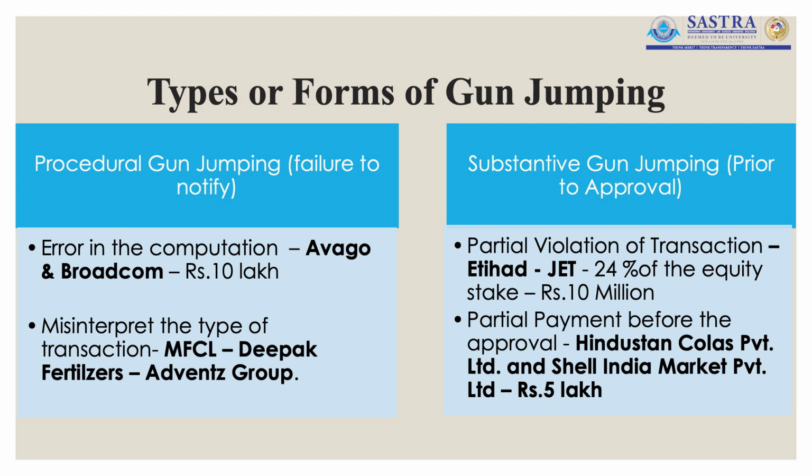So basically, if we look at gun jumping, when the companies who are into the consolidation do not get the approval, when they start with the combination process even before getting the approval, or when they fail to notify and get the approval for their consolidation as they fall above the threshold level, then it is called gun jumping.